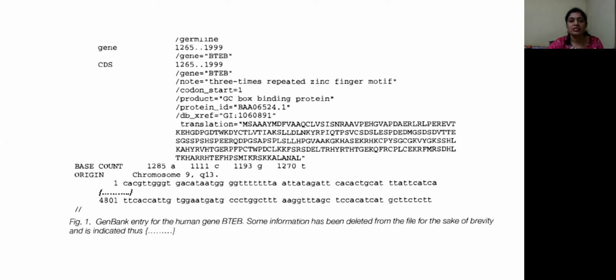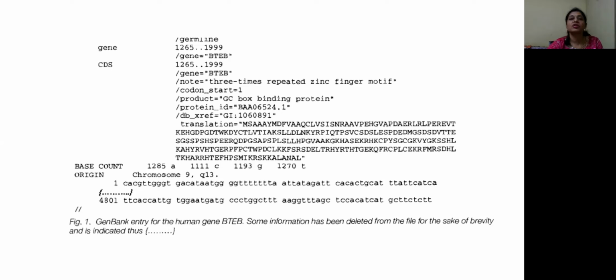So far, we discussed nucleotide sequence databases. There are three nucleotide sequence databases: GenBank, EMBL, DDBJ. Any new sequence that is discovered, in a suitable format, can be deposited in any one of these three databases.